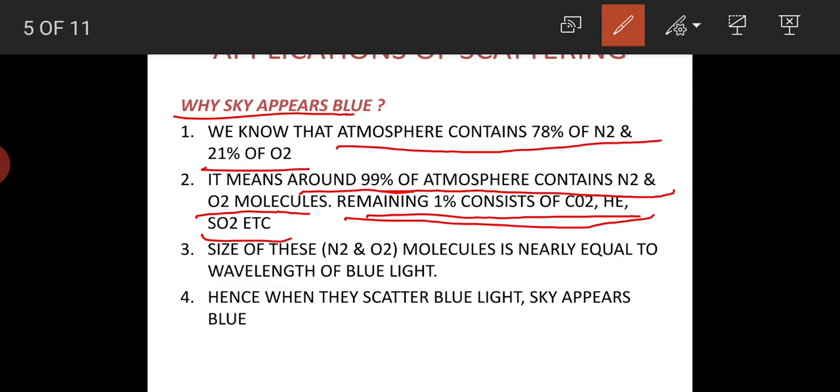So the size of these nitrogen and oxygen molecules is nearly equal to the wavelength of the blue color. Hence, when they scatter blue light, the sky appears blue.